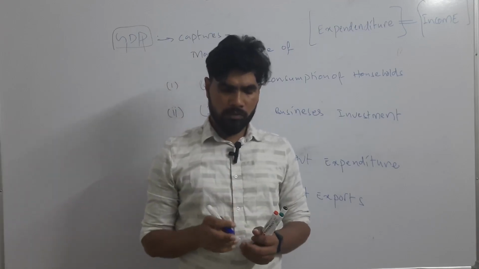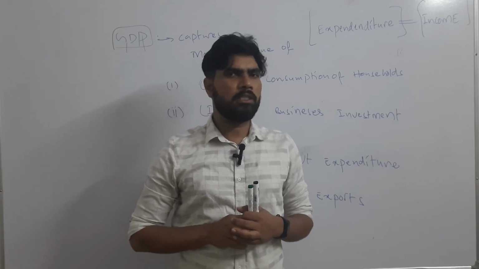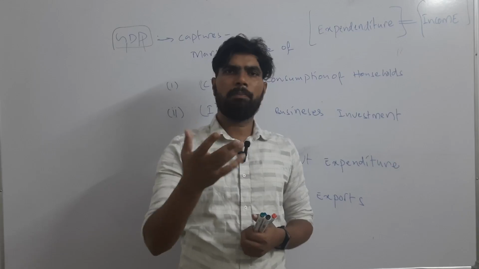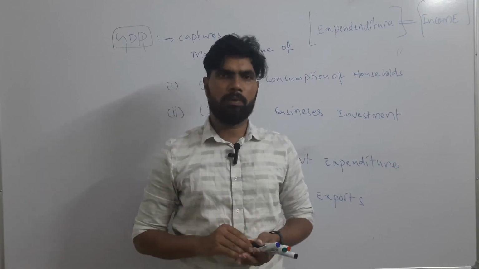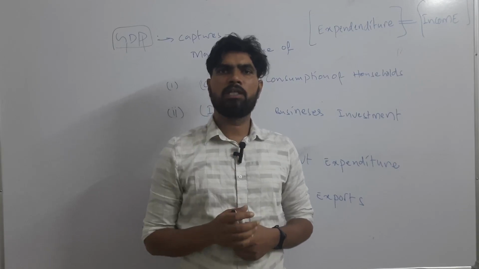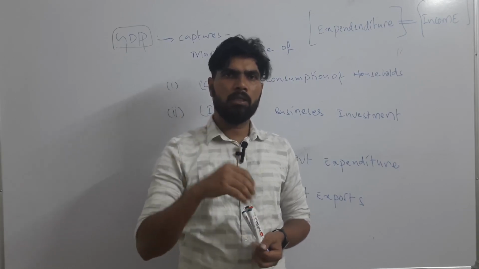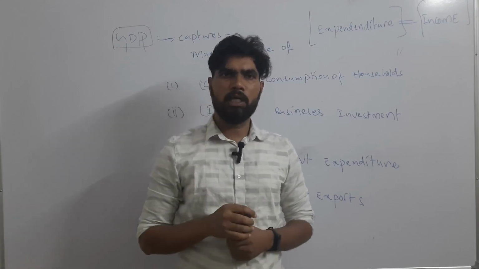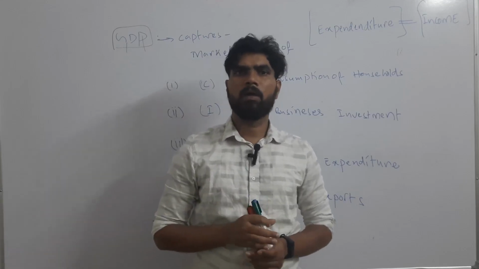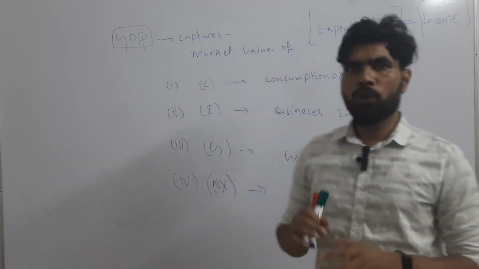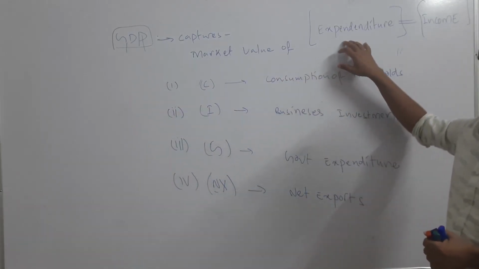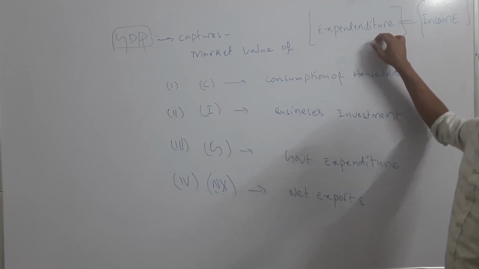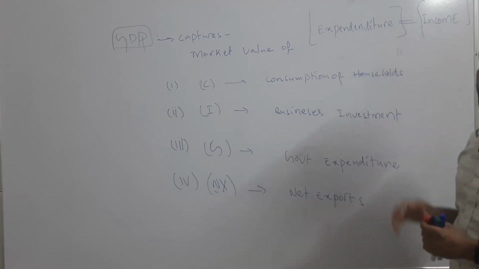I need a mobile phone and I went to a shop to purchase it. I took the mobile phone and paid money to the shopkeeper. This is an expenditure to me, but the money I paid to the shop owner is an income for that person. So in an economy, all the expenditure must be equal to the income.